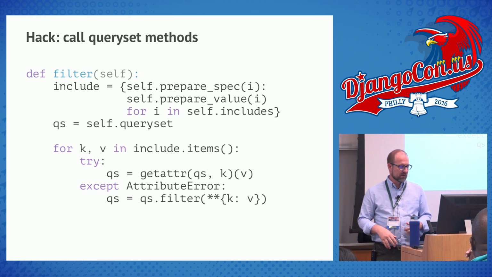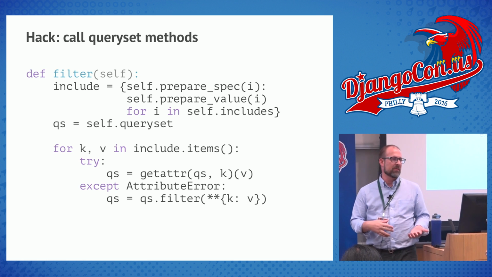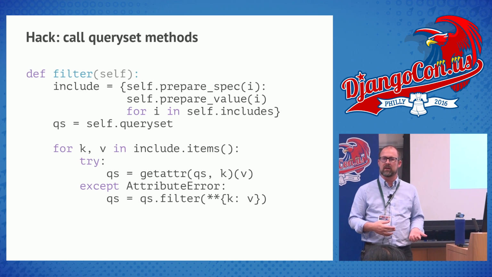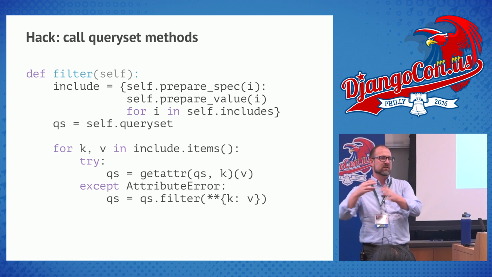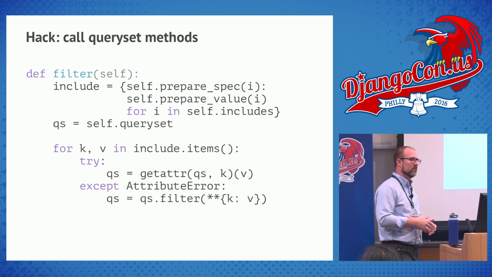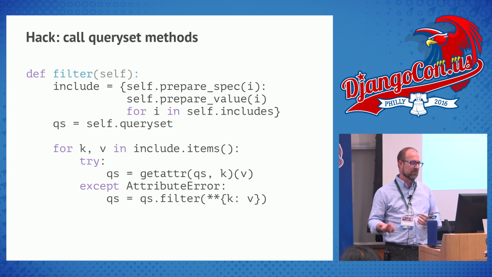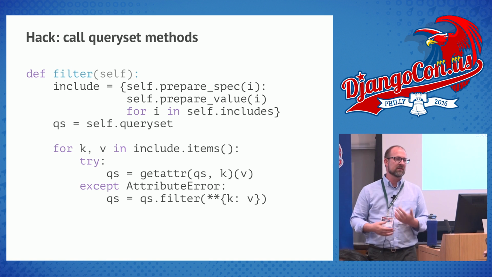The big one was I needed to be able to call queryset methods. I had certain ways of looking at my data that I couldn't just put in a call.objects.filter statement. I needed to be able to say, hey, I need everything during day shift, which is 7 a.m. to 7 p.m. And so I might make methods on my query set.